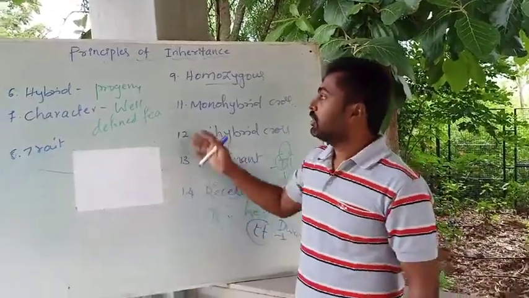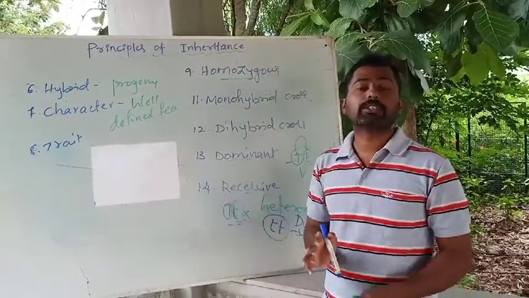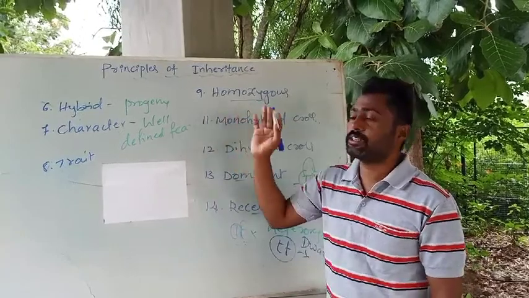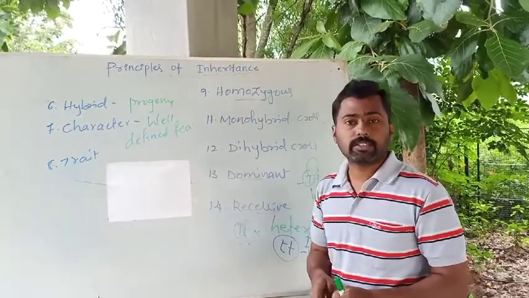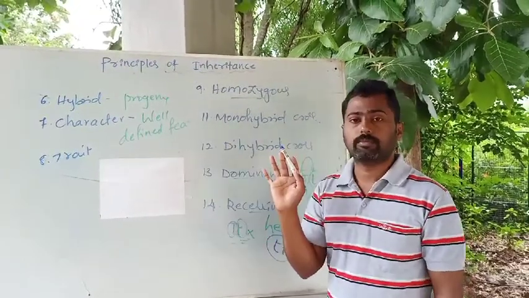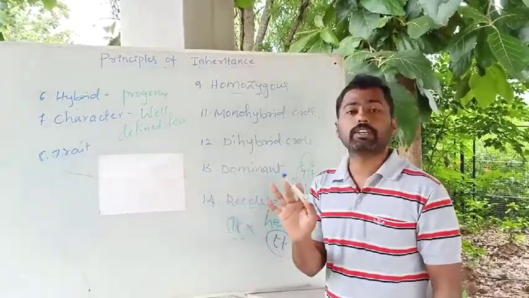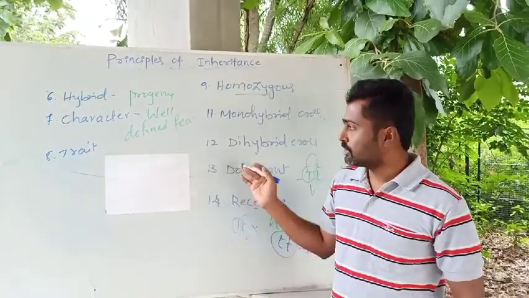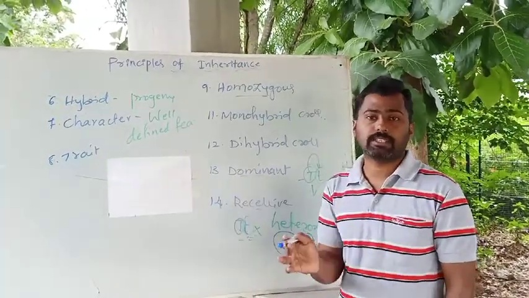Okay, so this is about some of the terminologies we frequently use in genetics. I explained the 7 contrasting characters selected by Gregor John Mendel, and these are some terminologies we frequently use in genetics. There are some others we also use in genetics that I will explain in the next class.